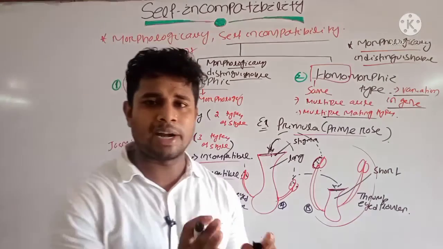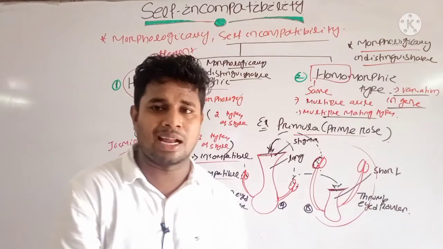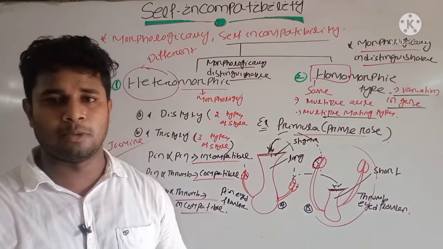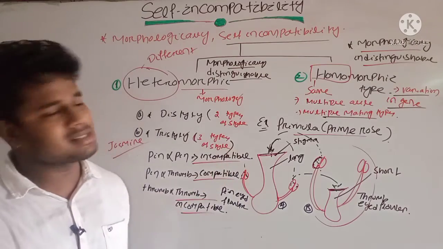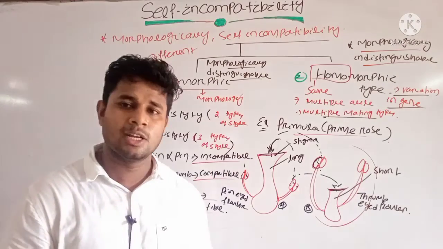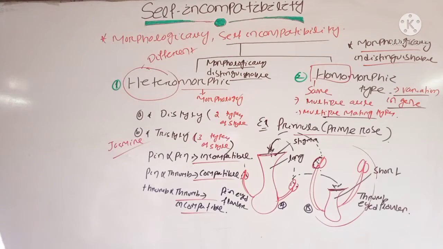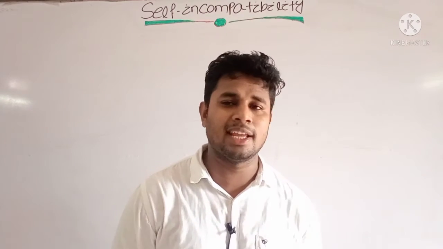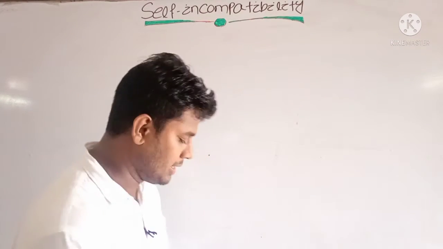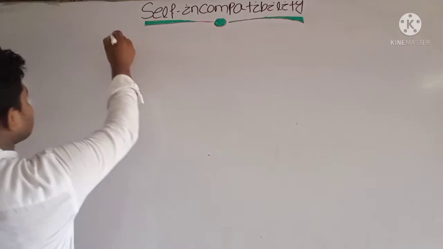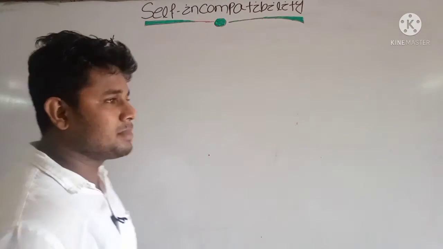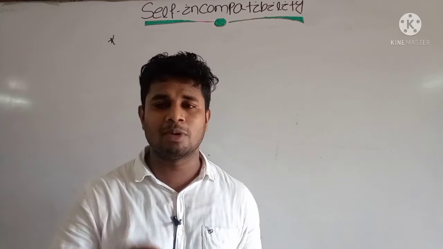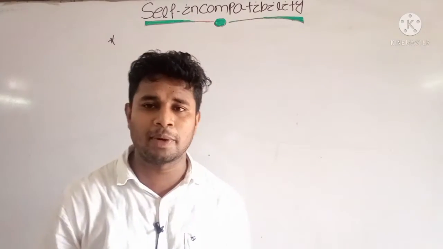That self-incompatibility is of two types. One is gametophytic self-incompatibility and another is sporophytic self-incompatibility. First note down these points, then we will discuss the gametophytic and sporophytic self-incompatibility. Here, already we have discussed the morphological types. Basically, two types are present: one is heteromorphic and another is homomorphic.